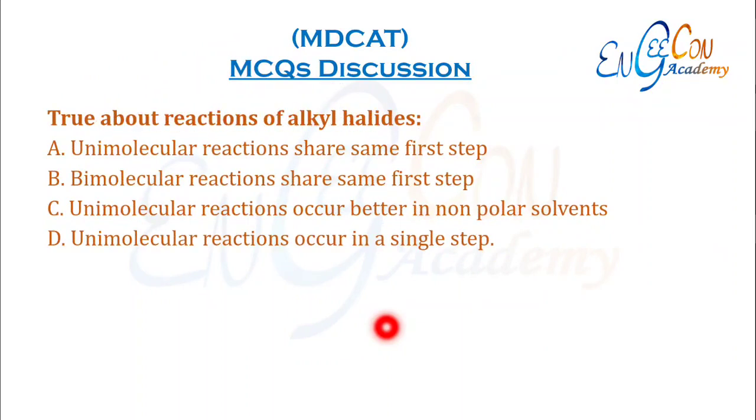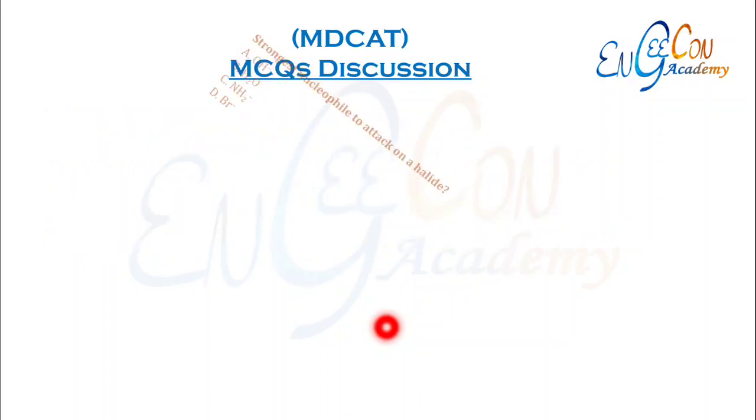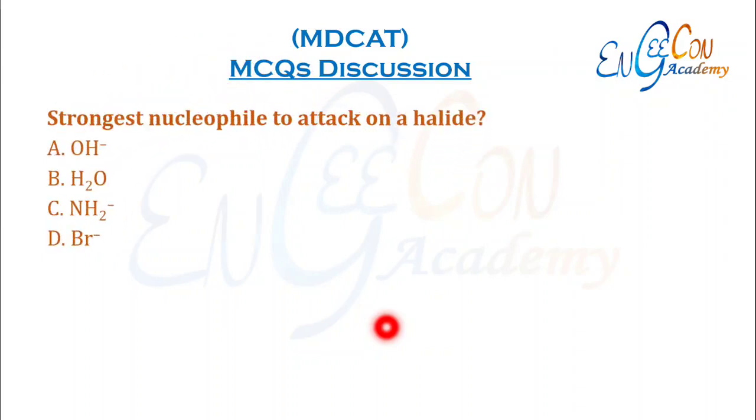True about reactions of alkyl halides. Unimolecular reactions share the same first step. This is correct because unimolecular reactions are SN1 and E1. They follow the same step in which an alkyl halide molecule loses its halogen atom and gets converted into a carbocation. So this step is the same in both of these reactions. Strongest nucleophile to attack: in all of these, the order of reactivity is NH2- the strongest nucleophile, followed by OH-, then bromide, and then the neutral nucleophile H2O. So NH2- is the strongest nucleophile.